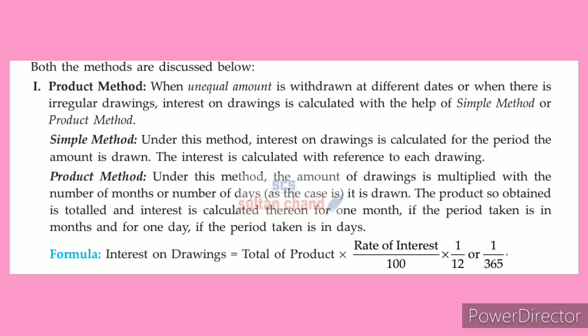And in product method, collectively how much amount they have withdrawn, on that how many percentages as per date you have to charge, and for 1 month, how much rupees he has to pay as interest. So both of these are expressly made for irregular, unequal amounts, right? So I will elaborate with the help of one illustration.